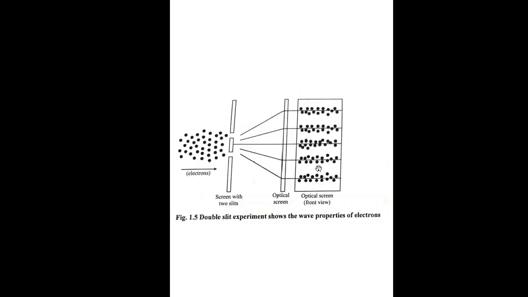In the case of the electron, it must have properties like wavelength and frequency. We can deduce these properties from the behavior of the electron as it passes through the diffraction grating. The next point is atomic spectra. What is meant by atomic spectra and line spectra, I will discuss.